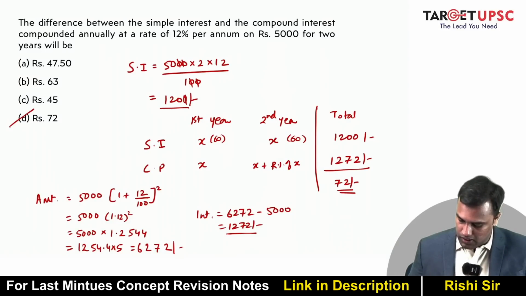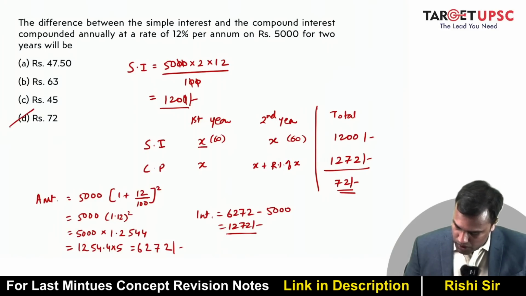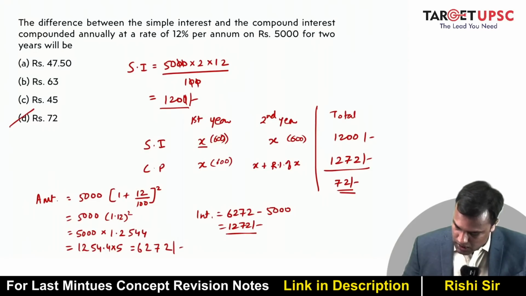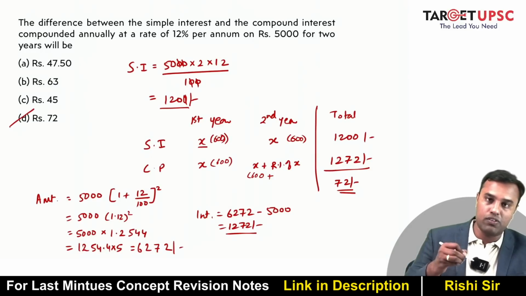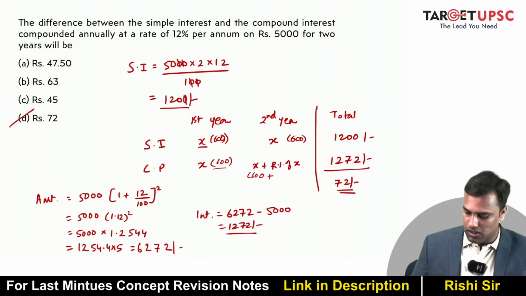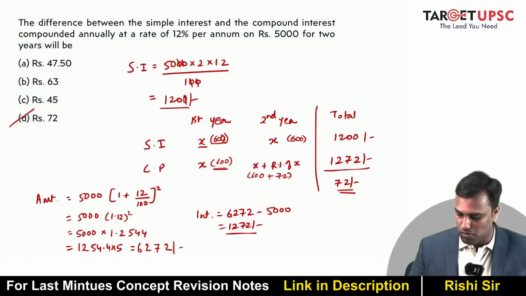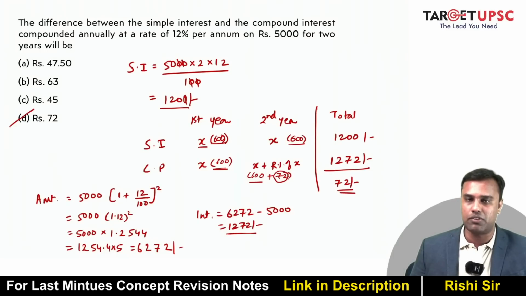The other way of getting the answer is that the compound interest for the first year and second year is always the same. Okay, this is 600, this is also 600. Here also it will be 600. Here it will be 600 plus 12% of the original interest. What was the original interest? 600. What is 12% of 600? 72. So 600, 600 is common. And the only difference that arises is because of this 72.